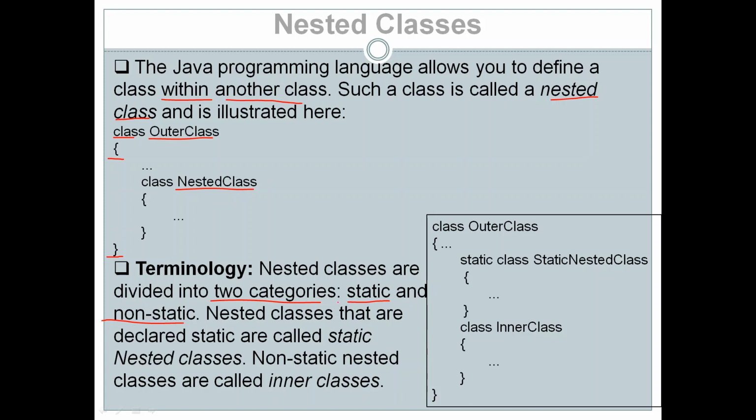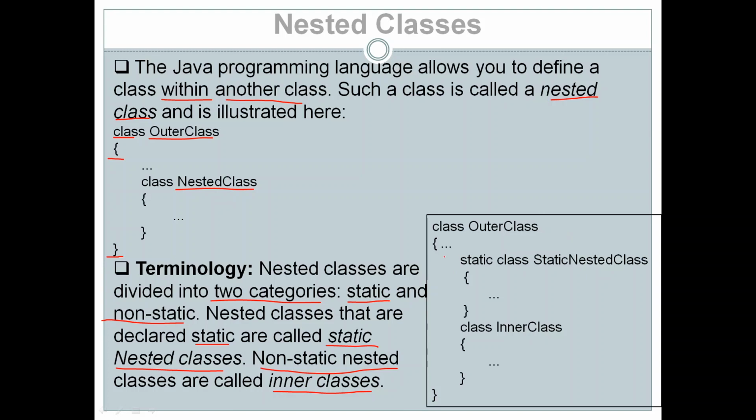Static and non-static. Nested classes that are declared static are called static nested classes, whereas non-static nested classes, the nested classes which are not declared as static, are called inner classes. Remember, if you have a class within another class, and that class is not declared as static, you can call it an inner class.